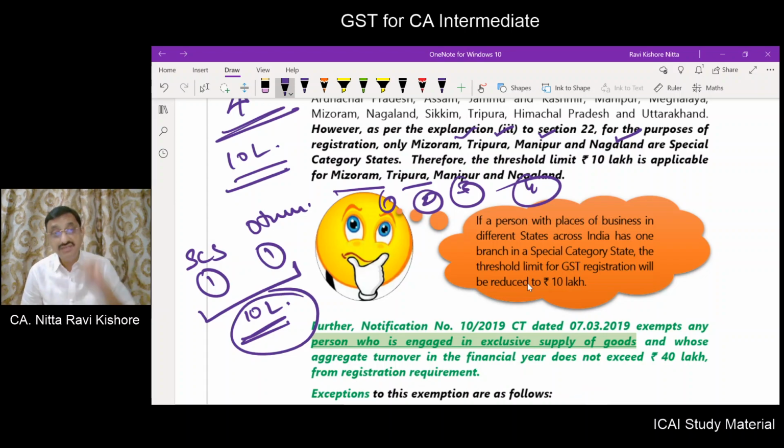But if in that special category state place of business only non-taxable or exempted goods are supplied, again the threshold limit will not be 10 lakhs, but it will be restored to 20 lakhs or 40 lakhs as the case may be. Okay, this will be a little bit confusing, but if you go through these provisions some 2 or 3 times, you will get a better understanding.